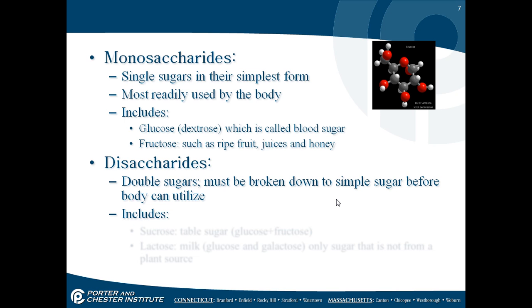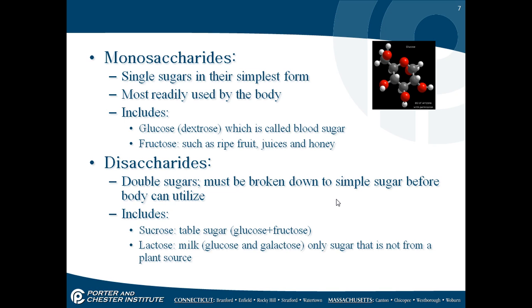Disaccharides are double sugars. They must be broken down to simple sugars before the body can utilize them. They include sucrose, or table sugar, which is glucose and fructose. Lactose is milk sugar, made of glucose and galactose. It's the only sugar that is not formed from a plant source.